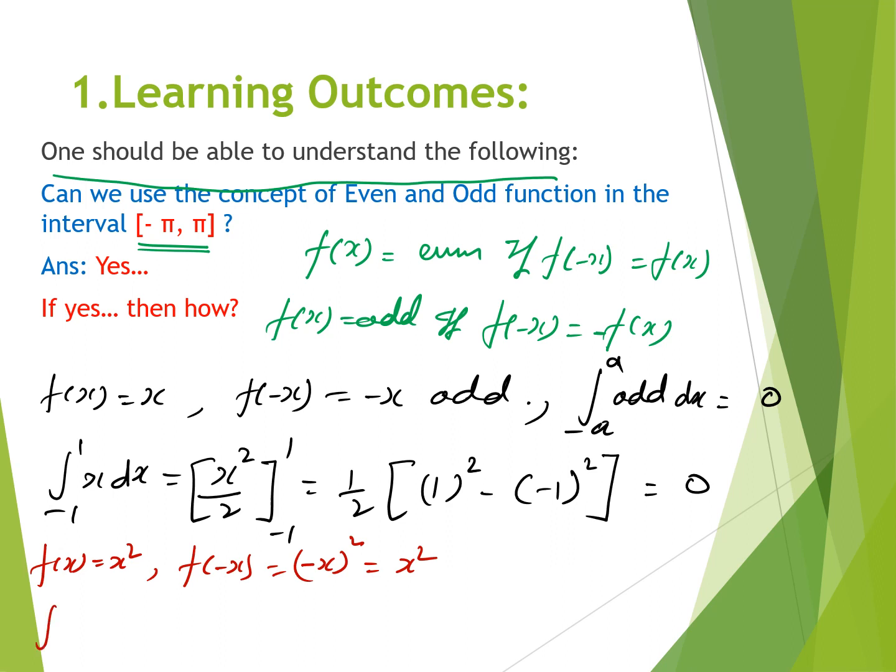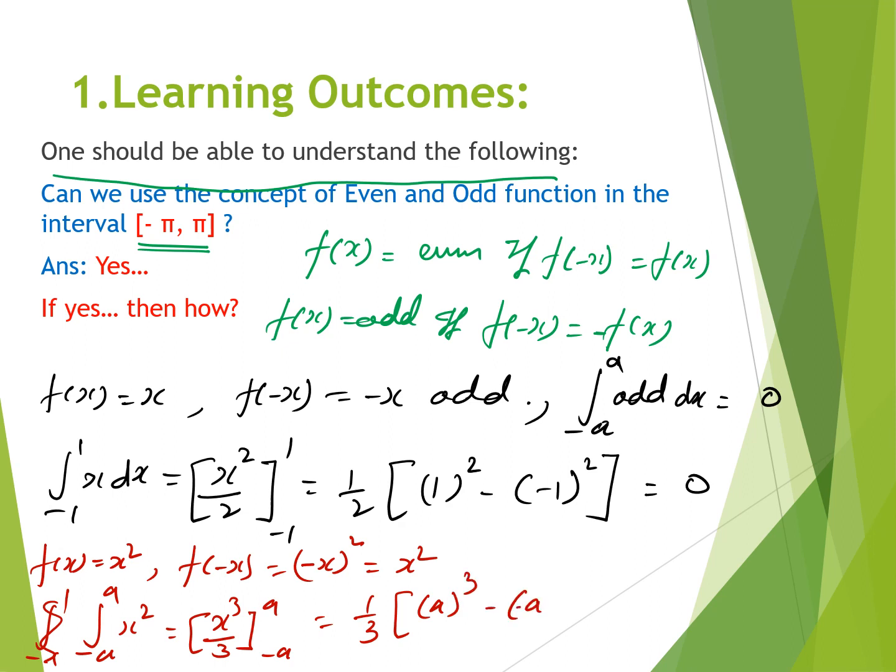So when we integrate it from minus a to plus a of x square, we get x cube by 3 for the limit minus a to plus a. 1 by 3 is constant, and a cube minus of minus a cube, minus minus will be plus, so we get 1 by 3 a cube plus a cube, which is equal to 1 by 3 times 2a cube.